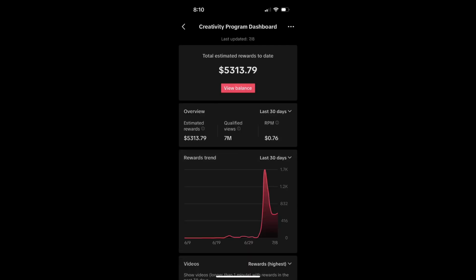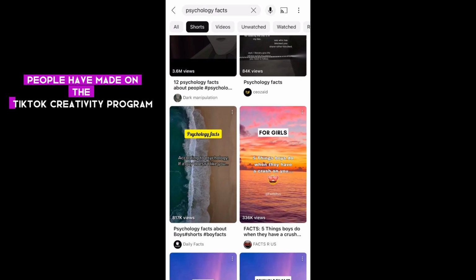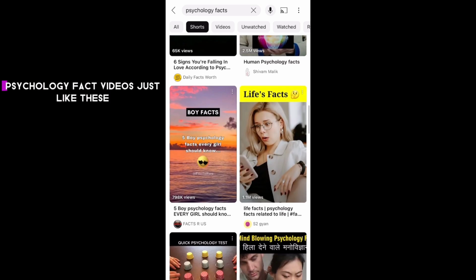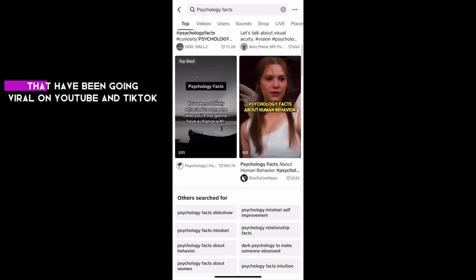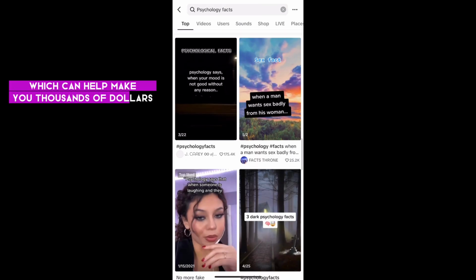$12,305, $5,313, and $4,004. And this is how much people have made on the TikTok creativity program. And in this video, we'll be showing you how you can create psychology fact videos just like these that have been going viral on YouTube and TikTok, which can help make you thousands of dollars.